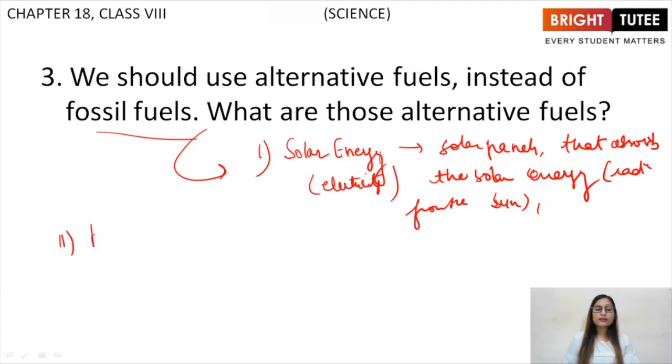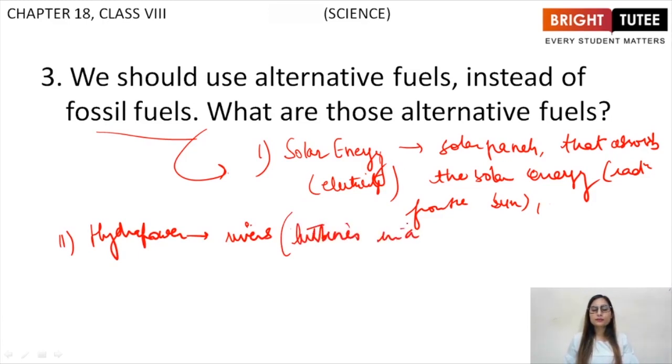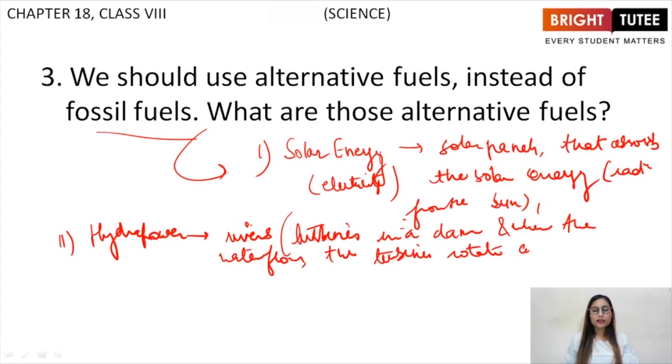Secondly, we have hydropower, the use of our rivers, fast flowing rivers which have large volumes. We must fix turbines in them, turbines in a dam. And when the water flows, the turbines rotate and produce electricity.